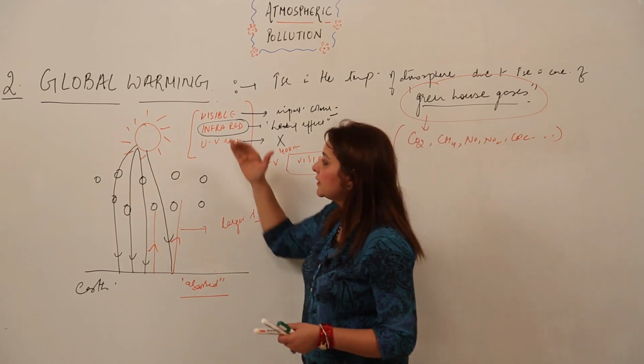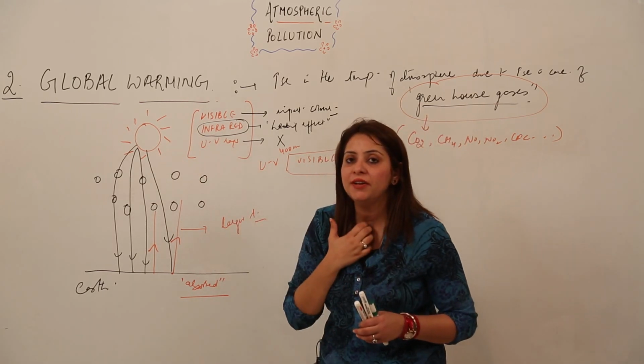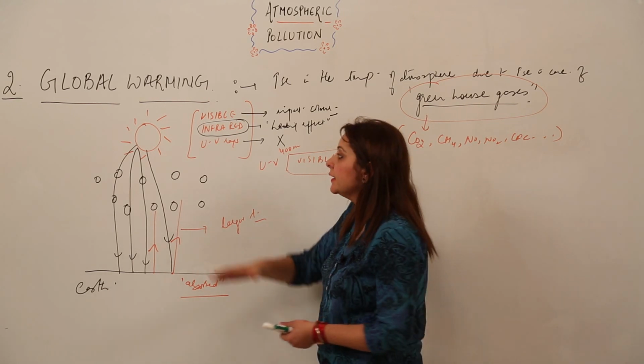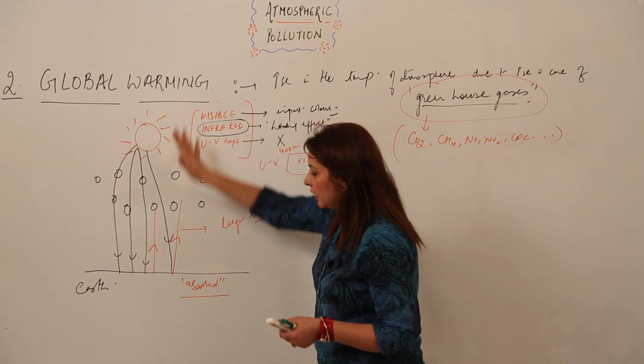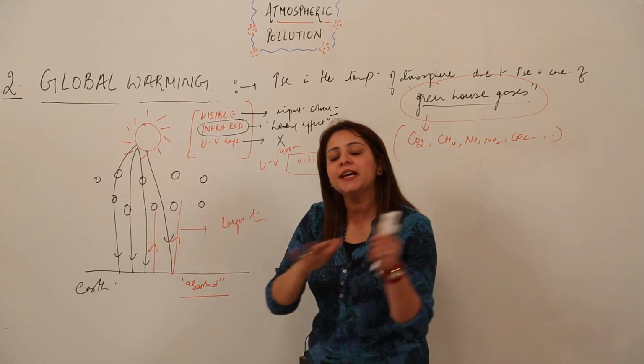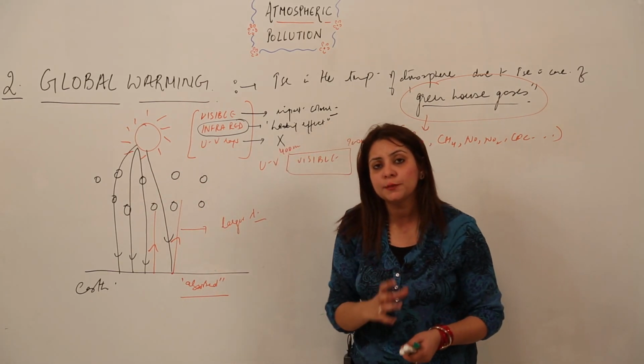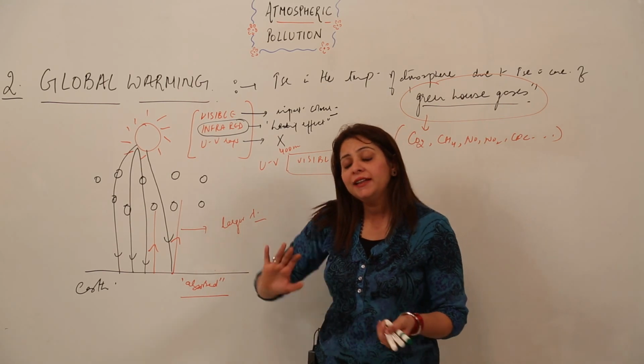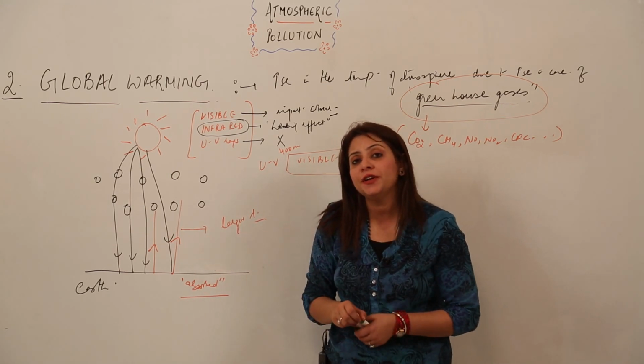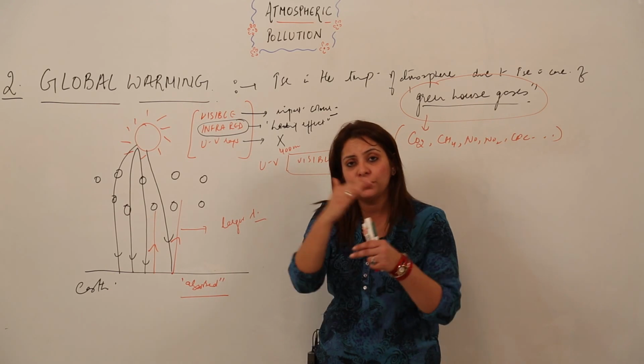So when rays with wavelength more than 700 nanometer, the infrared rays, fall on the earth, they pass through the atmosphere, right? But on striking the earth, a few get absorbed and a few are reflected, and these reflected ones now have a larger wavelength, right?